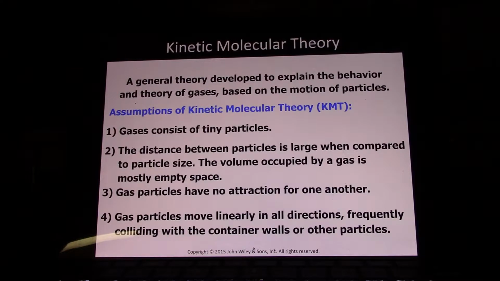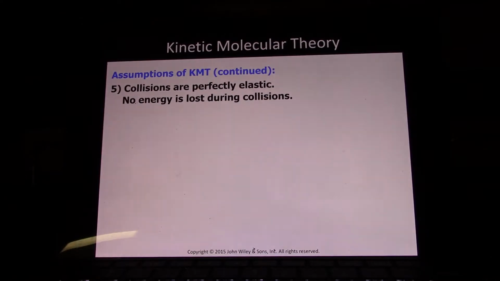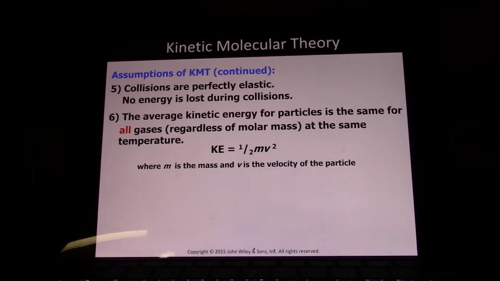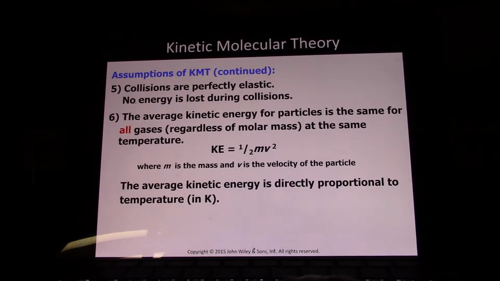Gas particles move linearly in all directions, frequently colliding with the container walls or other particles. Gas collisions are perfectly elastic. No energy whatsoever is lost during collisions. And the average kinetic energy for gases is the same for all gases at the same temperature. That's important, because the kinetic energy of a gas is 1/2 times mass times velocity squared of the particles. So if all gases have the same kinetic energy at the same temperature, 1/2 mv squared of gas 1 will equal 1/2 mv squared of gas 2.